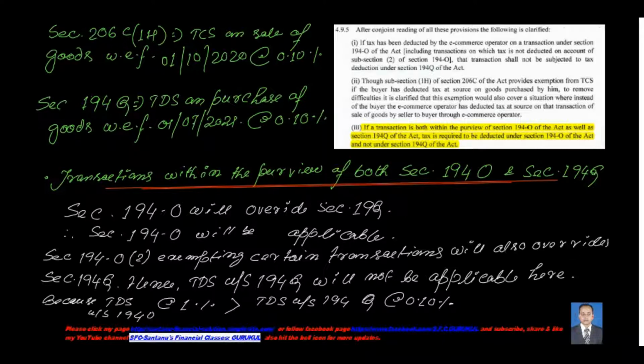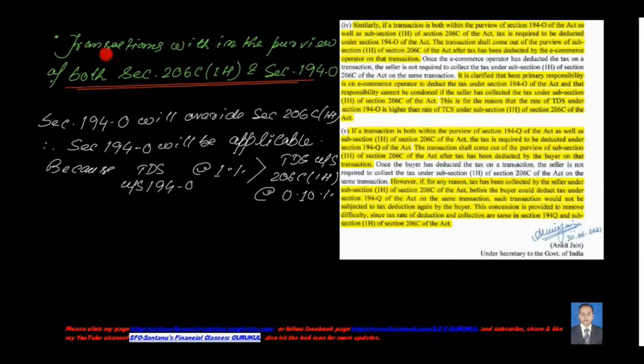Clear? Now coming to transactions within the purview of both section 206C(1H) and section 194O. Again, if there is a conflict between section 194O and section 206C(1H), who will win? Definitely section 194O will override section 206C subsection 1H.